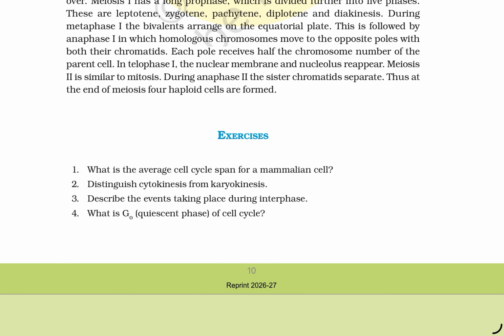Meiosis 2 is similar to mitosis. During anaphase 2, the sister chromatids separate, and at the end of meiosis, 4 haploid cells are formed.